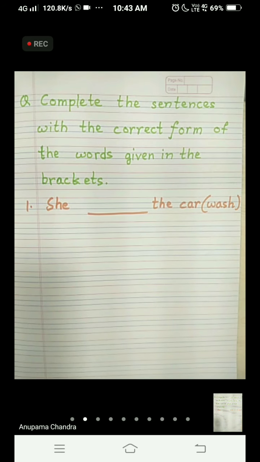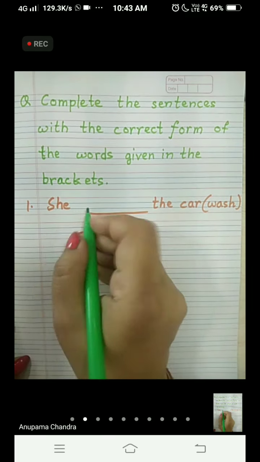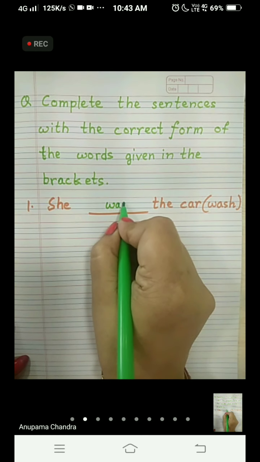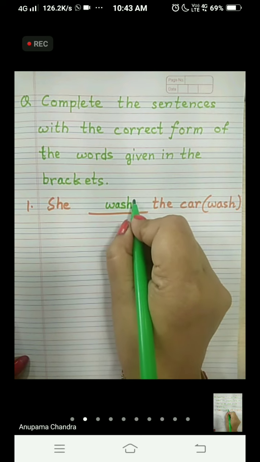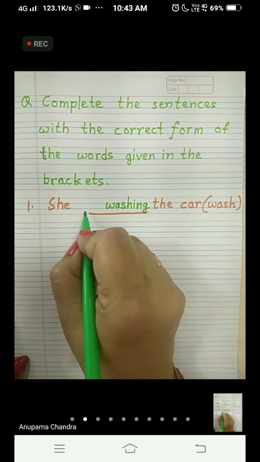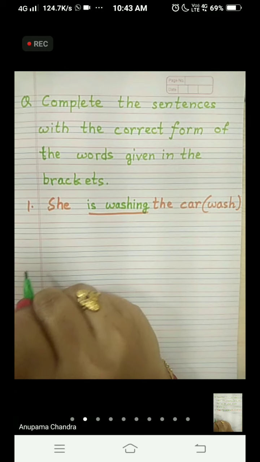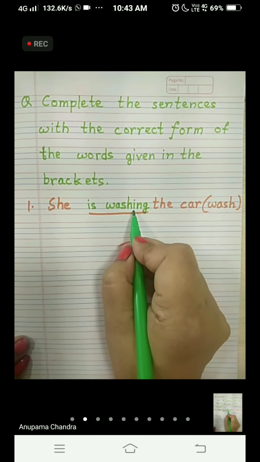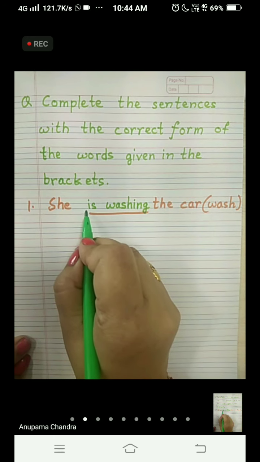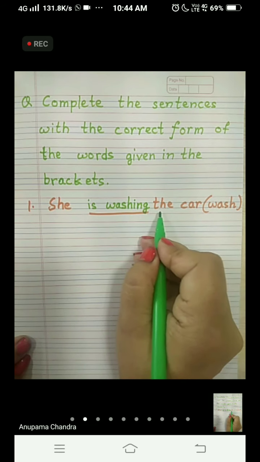So to make the correct form of the word, we write wash, and after the word we add ing, washing, and before the word we add is. Remember children, after the word we add ing, and before the word we add one more word, that is is. She is washing the car.